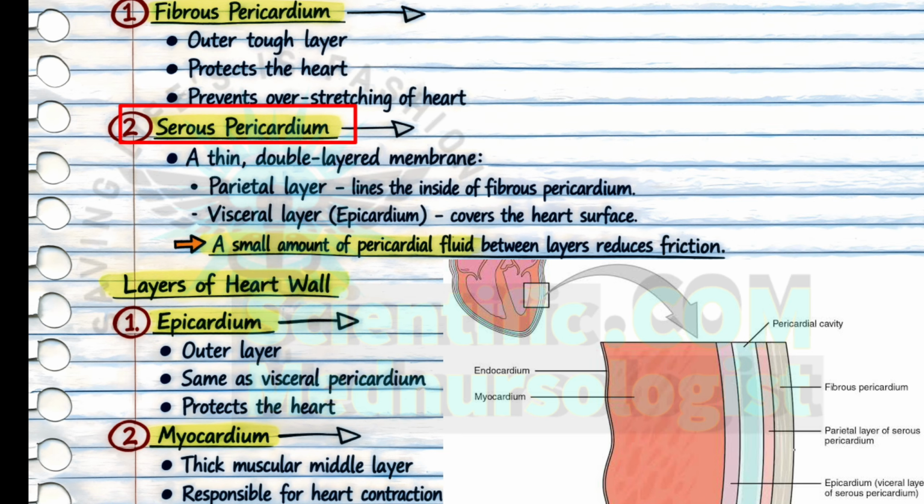The second one is the serous pericardium, which again has 2 sub layers, the parietal and visceral pericardium layers. The parietal layer is attached to the outer fibrous pericardium and the visceral layer is attached to the heart, and the visceral layer of pericardium is itself the epicardium. In between the parietal and visceral layers there is a fluid called pericardial fluid, which helps in reducing friction among the layers of the heart during contractions and relaxations.